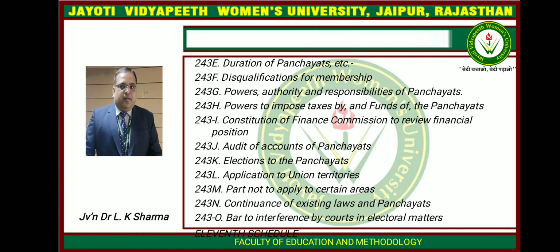Article 243M, Part not to apply to certain areas. Under this category fall the states of Nagaland, Meghalaya and Mizoram, the hill areas in the state of Manipur for which district councils exist under any law for the time being in force, and the hill areas of Darjeeling in the state of West Bengal for which the Darjeeling Gorkha Hill Council exists under any law for the time being in force. Article 243N, Continuance of existing laws and panchayats.